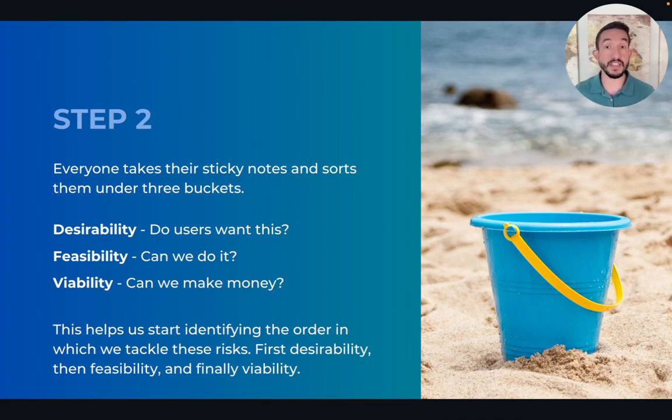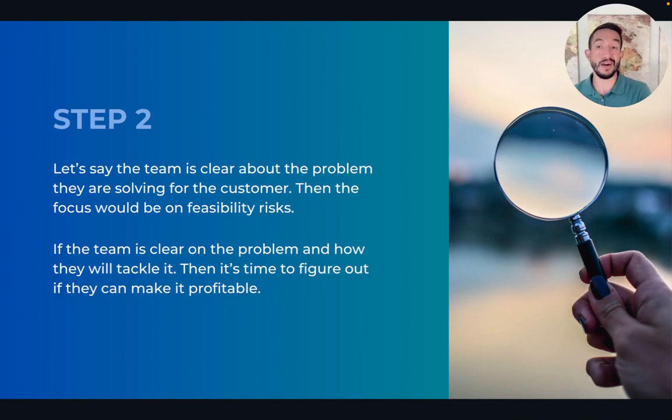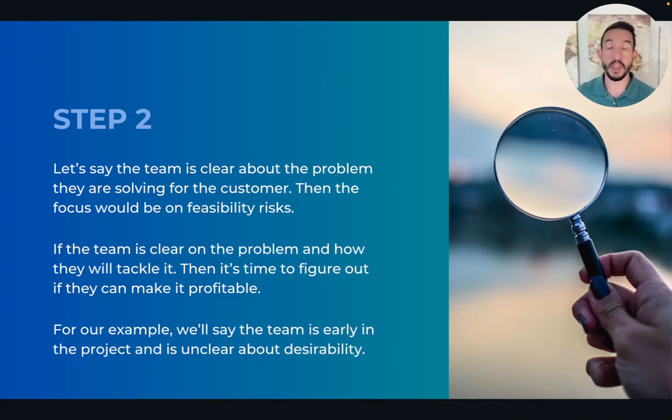So that's when we look at the feasibility phase. Okay, we know what they want. Let's look at what we can do, all the different options of how we can solve it. And then once we know how we want to solve it, then we can look at making money, because without that, we don't know how something will cost, how we can charge for things. So once we know the solution we want to provide, then we look to see if this is something we can make money off of. So let's say the team is clear about the problem that they're solving for the customer, then the focus would be on the feasibility risks. And if they're clear on the problem and how they want to tackle it, then just focus on the profitability. For our example for this video, we'll say the team is early in the project and unclear about desirability.